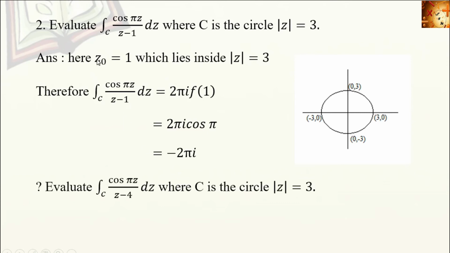The same question in this form: integral over C cos pi z divided by z minus 4 dz, where C is the region mod z equal to 3. Here the singular point is z equal to 4. From the figure, z equal to 4 does not lie in this region. Therefore the integral value is 0. If the point lies inside the region, we can find the integral using Cauchy's integral formula. If the singular point does not lie in the given region, then the integral value will be 0 by Cauchy's integral theorem.